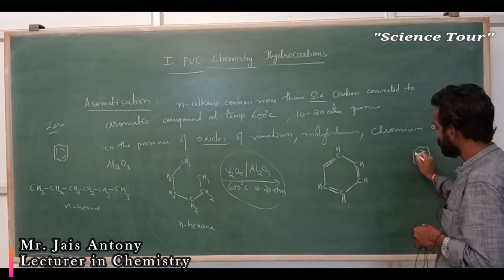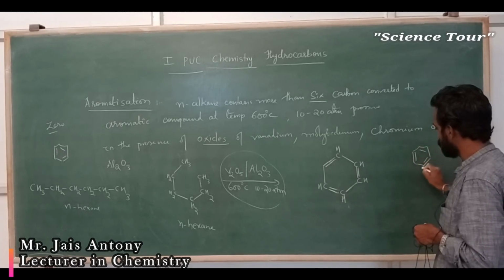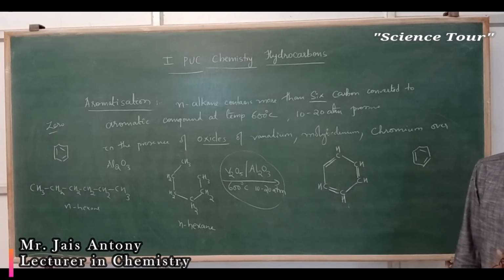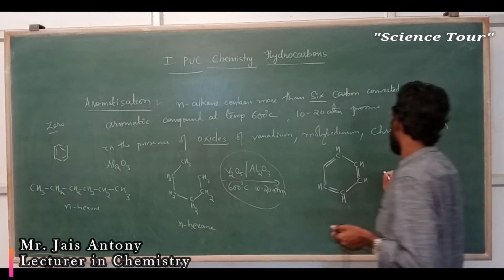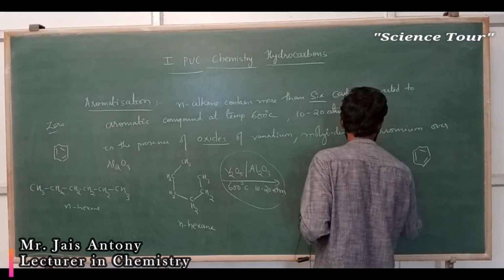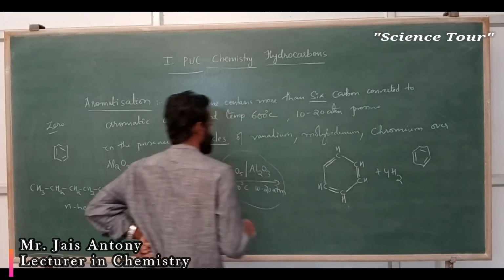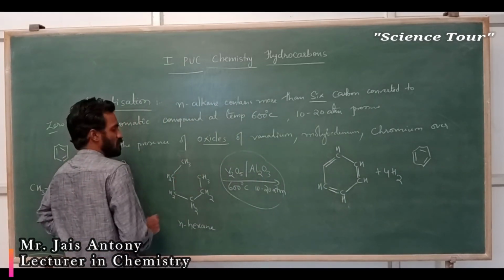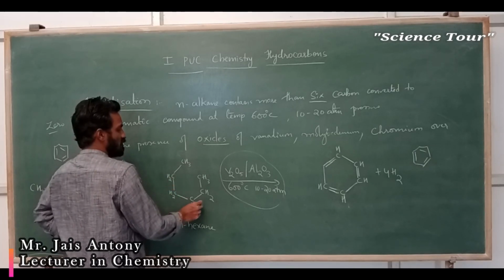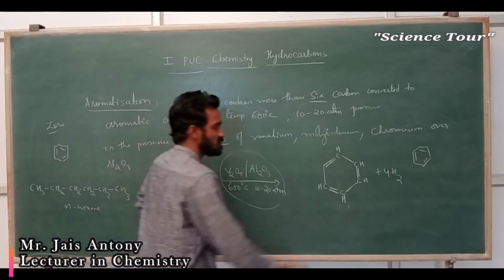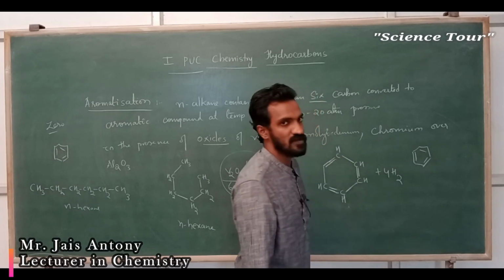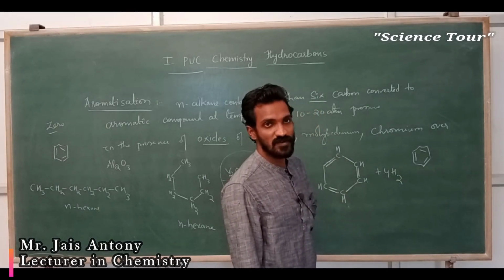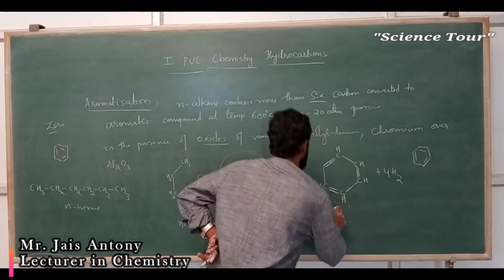Here actually one C is there, one C, one C, one C, one C, one C. Here H is there, H is there, H is there. Carbon is tetravalent, understood? So we are writing like this. And 4 molecules of hydrogen you are getting. In total how many hydrogens did you remove? Here 2, here 2, then 4, 5, 6, 7, 8. You removed 8, that means 4 molecules of hydrogen. 4 into 2, 8 hydrogen atoms removed. Correct? Okay. This is actually benzene.